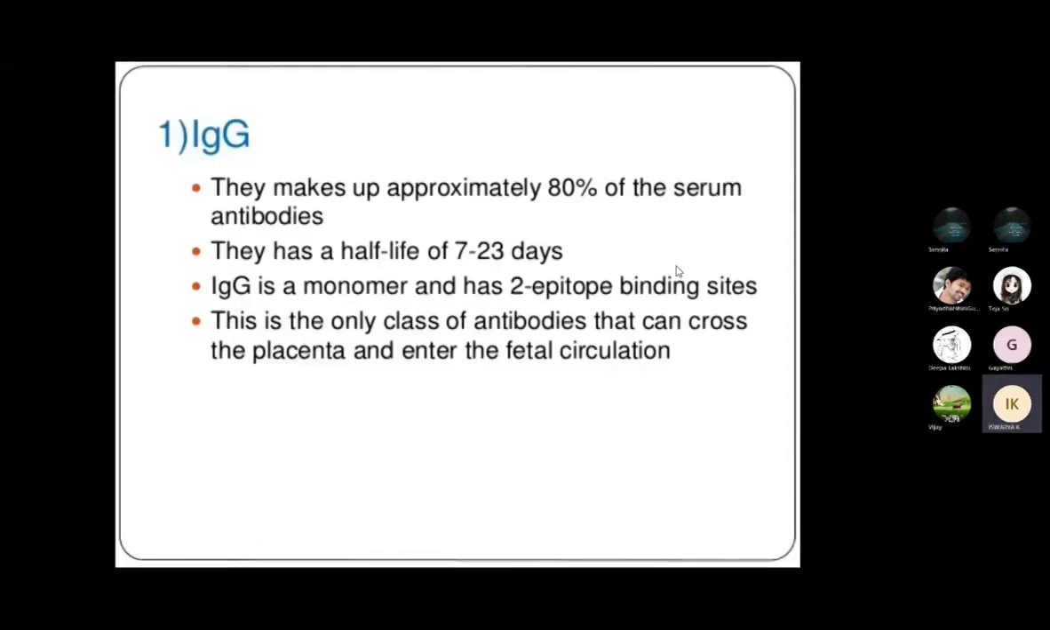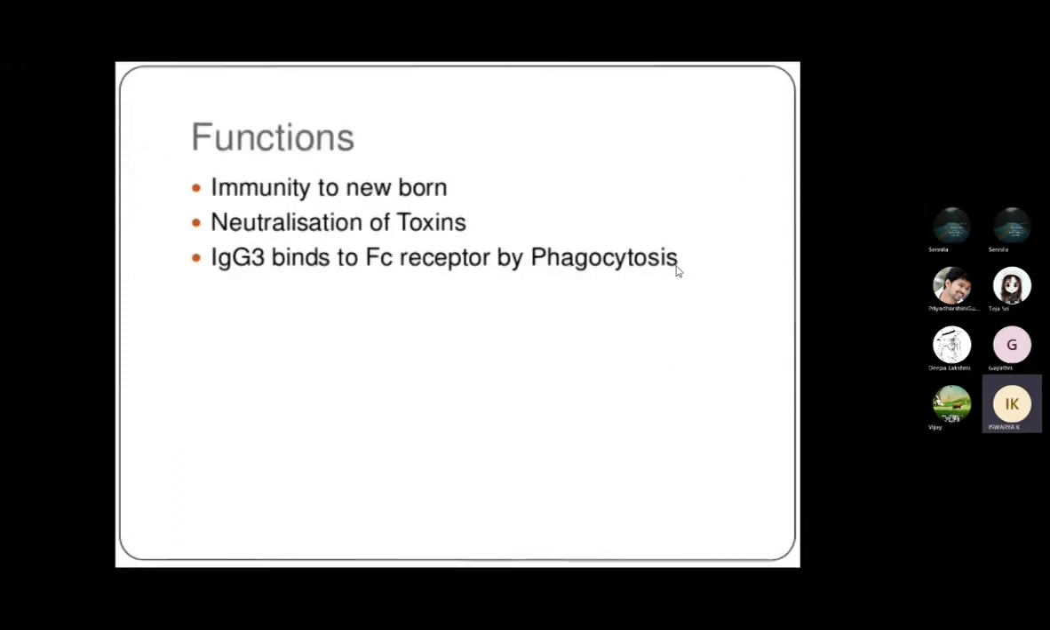IgG is approximately 80 percent of the serum antibodies, and it has a half-life of 7 to 23 days. The functions of IgG include immunity to the newborn, creating new immunity for the newborn, and neutralization of toxins. It also binds to the Fc receptor on phagocytes.